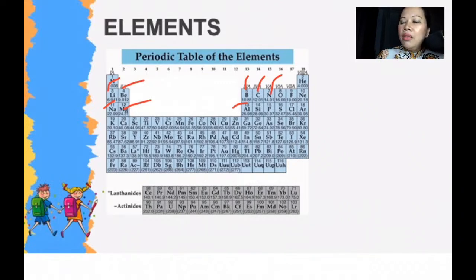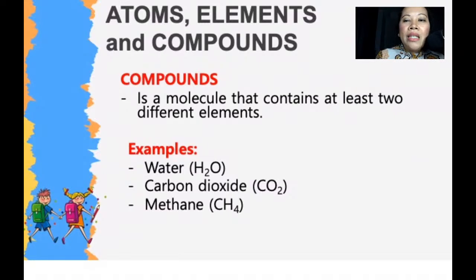So carbon, for example, if you would have the atomic structure of carbon, it will be all carbon atoms combined together. While on the other hand, a compound is a molecule that contains at least two different elements. So for example, water, which is made up of hydrogen and oxygen, is a compound.